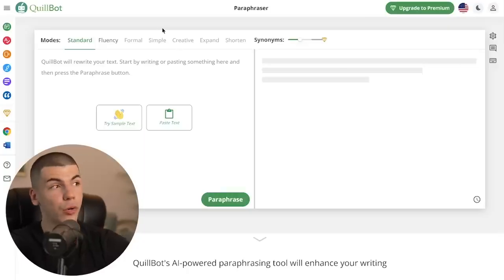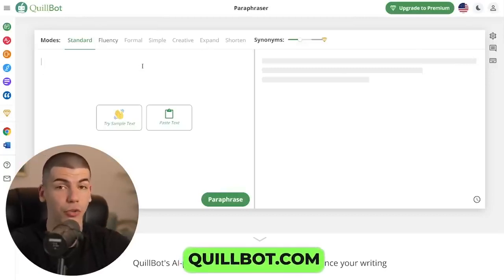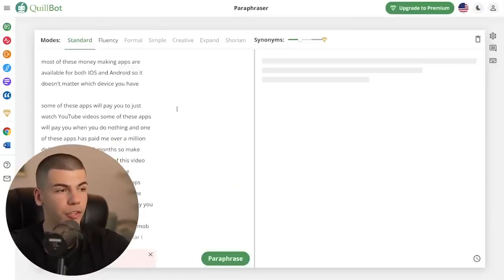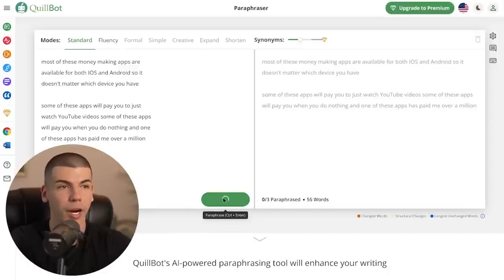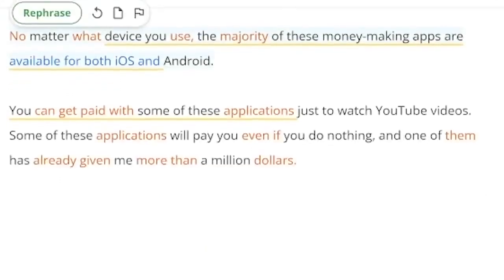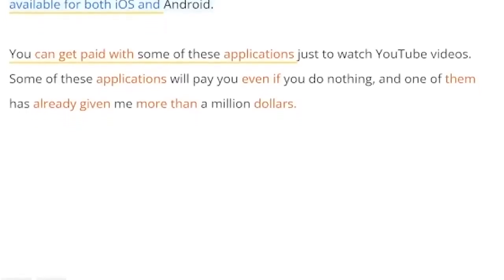Well, because you can now go over to Quillbot, which is an AI bot that will allow you to rewrite scripts and text with one click of a button. So you can just paste that script inside of this box. You can paste any script or any text in this box, click on paraphrase, and Quillbot will rewrite that text and that script into your own words, so you can then use it as a copyright-free, plagiarism-free script for your own YouTube videos, for your own blog posts, for articles.